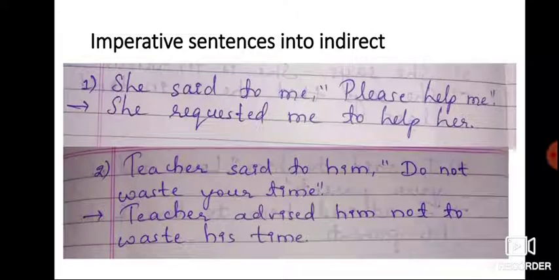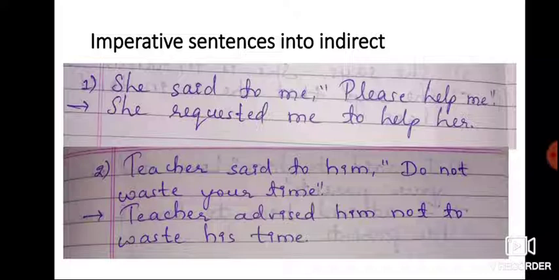Now the next topic is changing imperative sentences into indirect. Let me remind you what kind of sentences are known as imperative. The sentences which give order, command, advice and request. So those kinds of sentences are called imperative sentences.